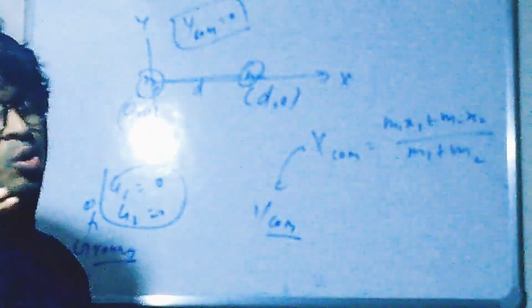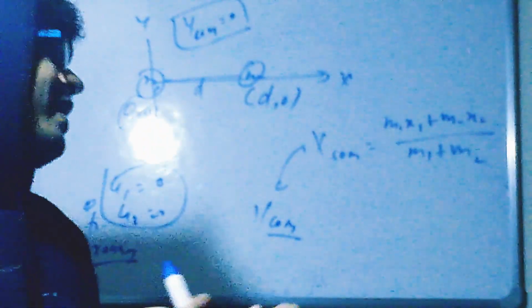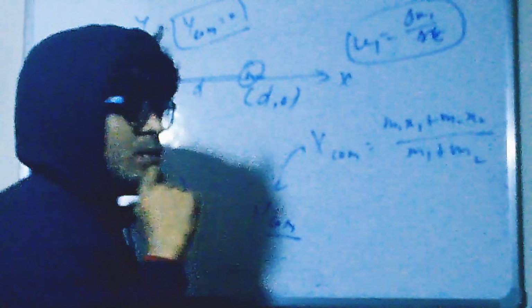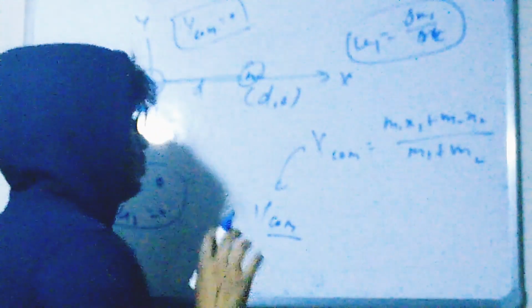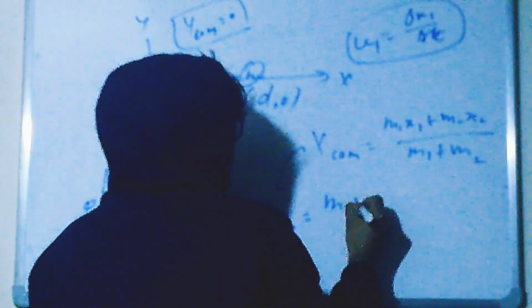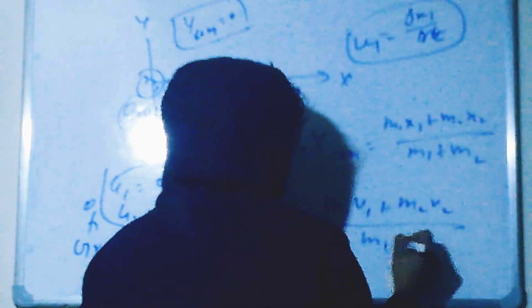You can also write it like this: delta x1 divided by delta t is v1, the change in position with respect to time. That is not important. What is important is to know the exact formula of center of mass: m1 v1 plus m2 v2 divided by m1 plus m2.